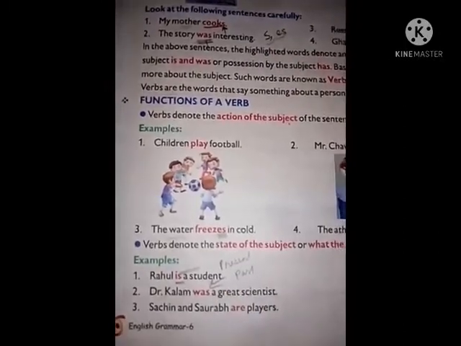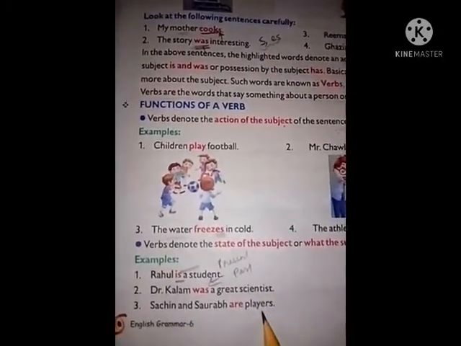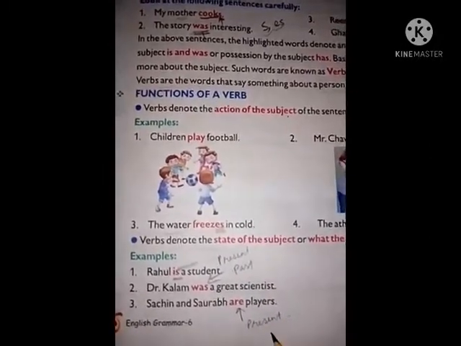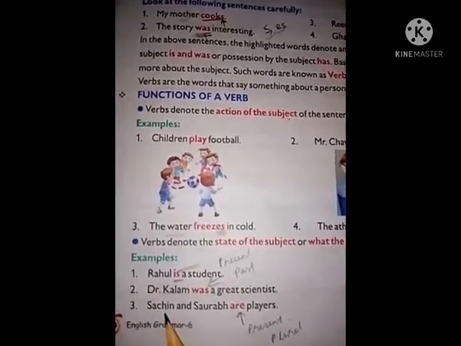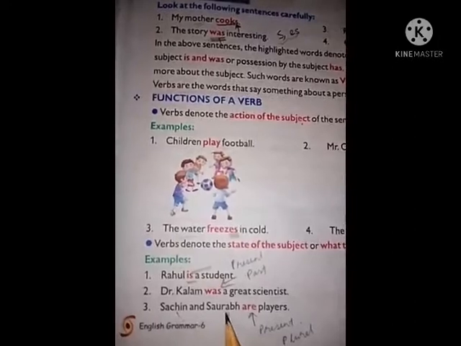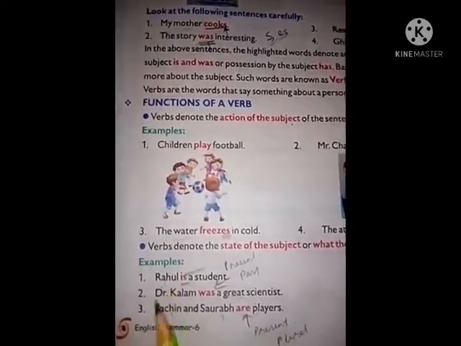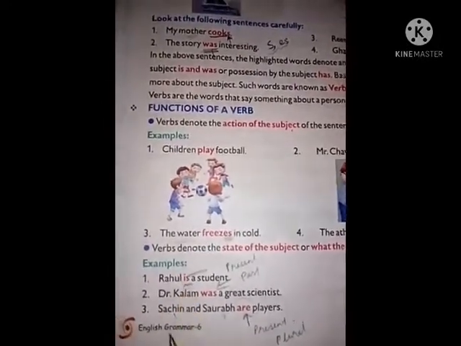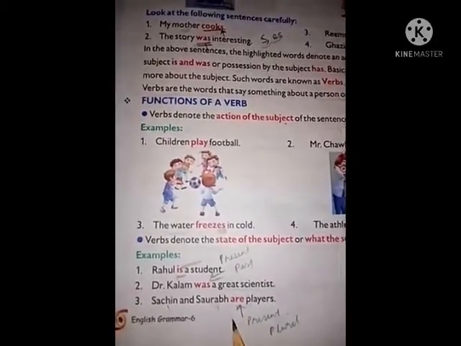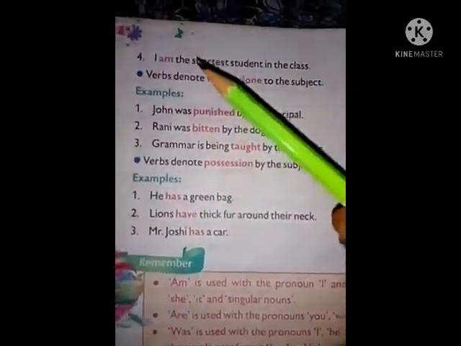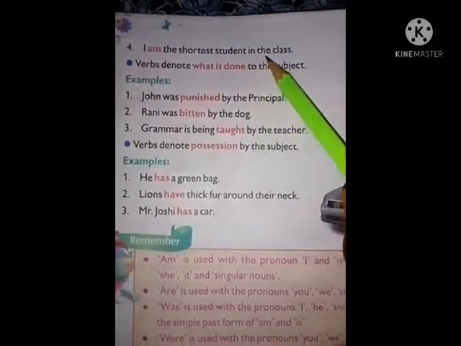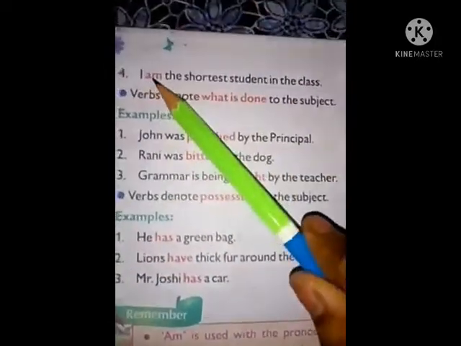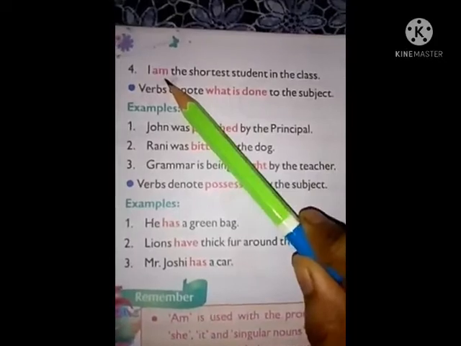Understand? Sachin and Saurav are players. Are is used for present tense in plural form. Here two persons are present, so are is used. Rahul is a single person, so is is used. Okay, is for singular and are is for plural. Remember this. See, I am the shortest student in the class. I am is used with I.